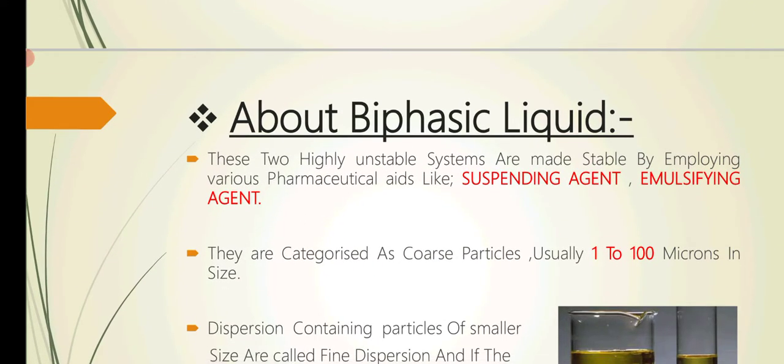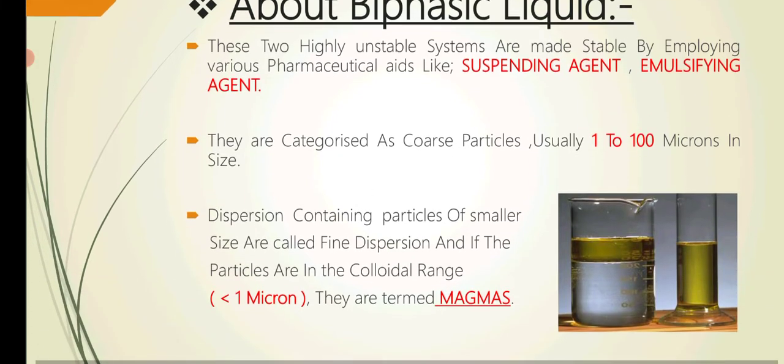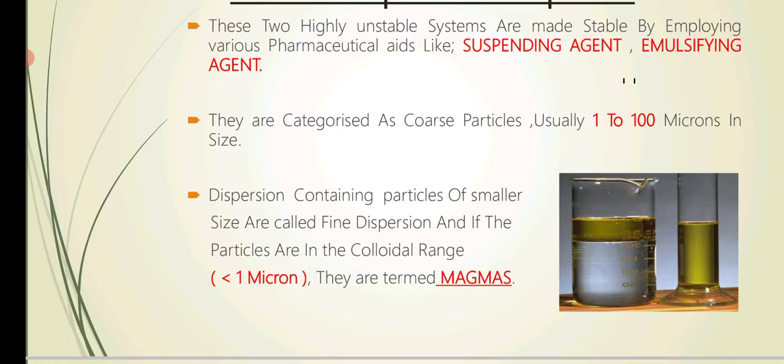These two highly unstable systems are made stable with the help of some pharmaceutical aids, which are known as suspending agent in case of suspension and emulsifying agent in case of emulsions. They are categorized as coarse particles, usually 1 to 100 microns in size. Dispersions which contain particles of smaller size are called as fine dispersion, and if the particles are in the colloidal range, then these are termed as magmas.